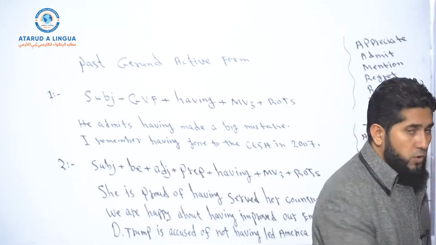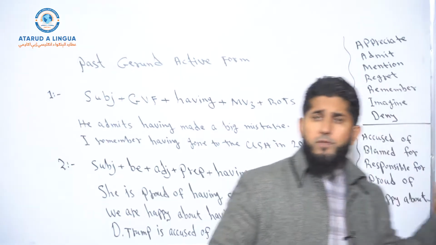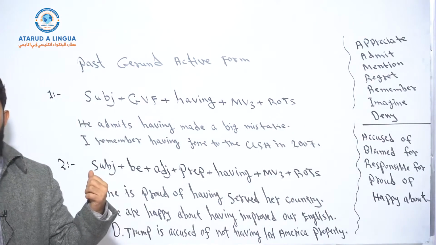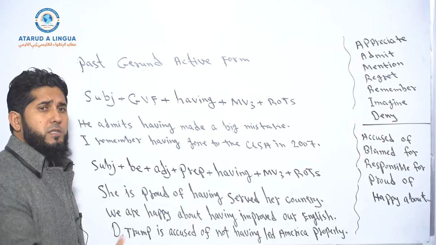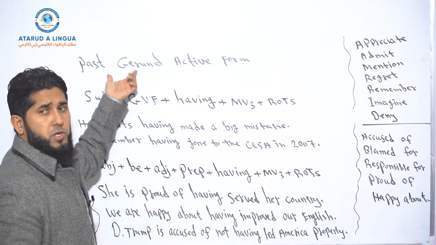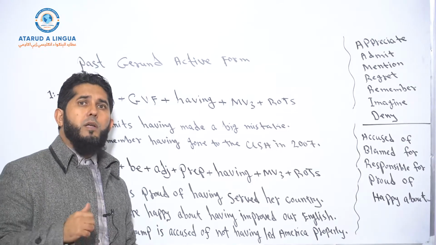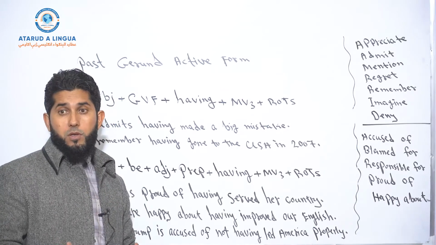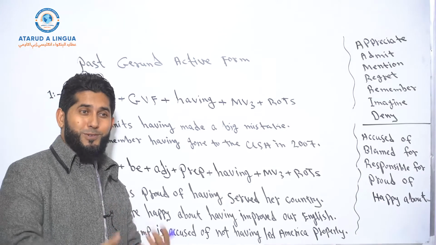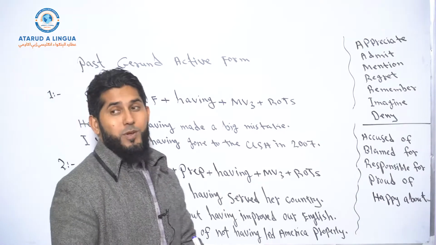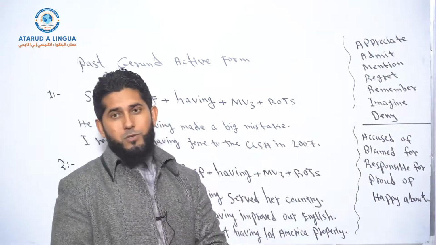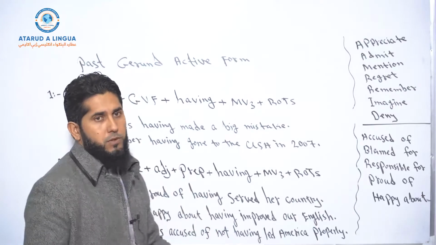So we can use only these specific verbs and these specific adjectives when we make sentences according to the past gerund active form. And after this, the next video will be about past gerund passive form. And that's an even more confusing topic, but after practicing, it should be easy for you to learn, okay?